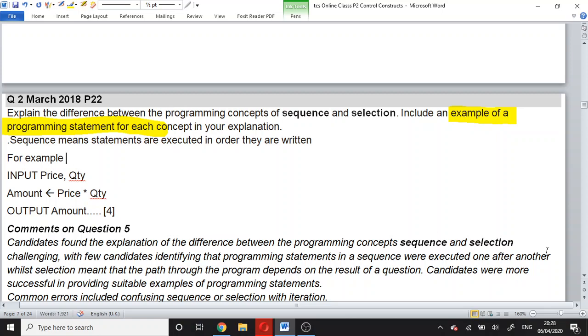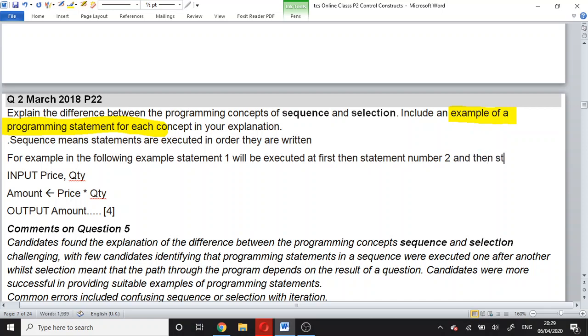In the following example, statement number 1 will be executed at first, then statement number 2, and then statement number 3.